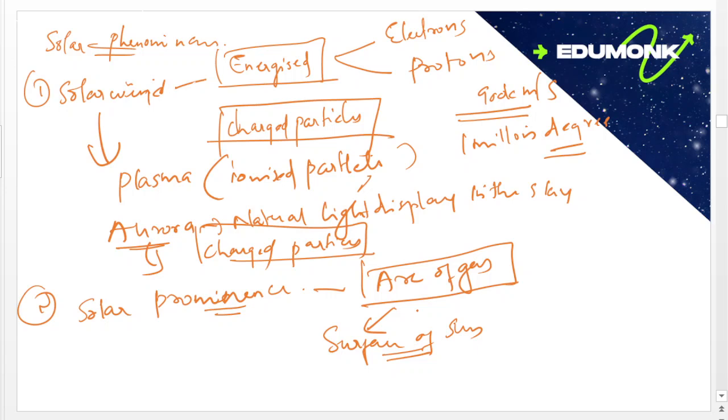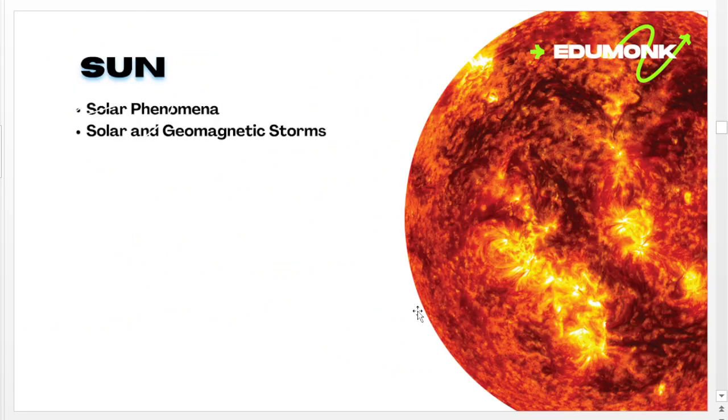Then we can move into the next thing, which is plasma. Plasma is one of the four fundamental states of matter, the other three being solid, liquid and gas. The fourth one is plasma. Plasma means it's an ionized gas. That means atoms and molecules are converted into ions, typically by removing one or more electrons from the outer shell. That's known as ionized gas.